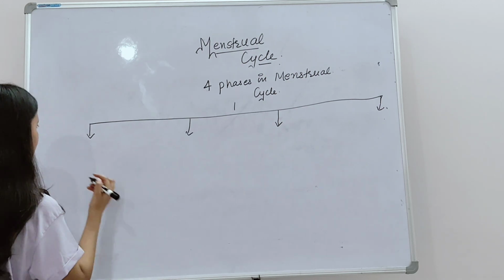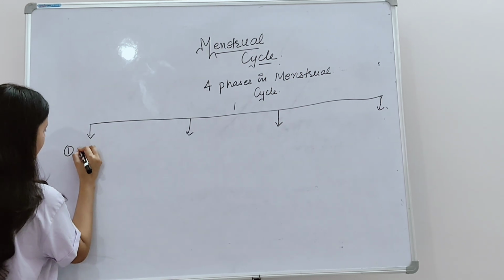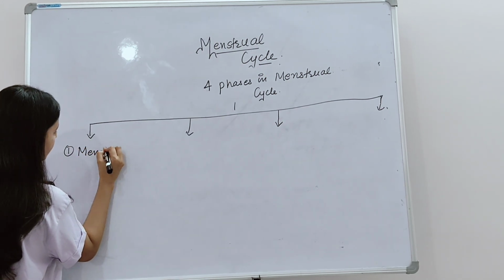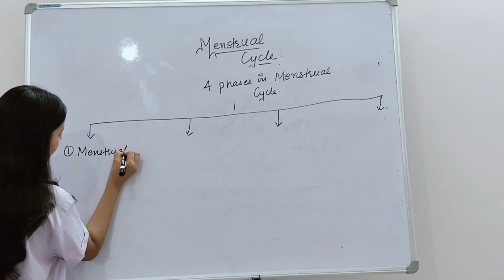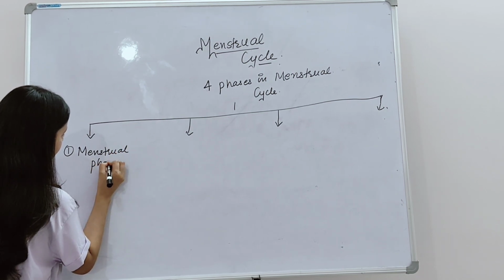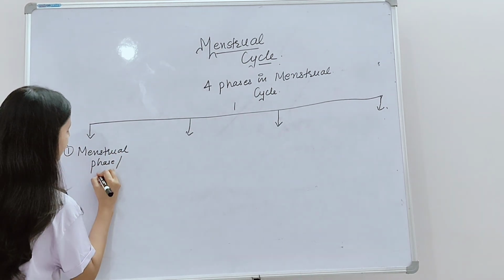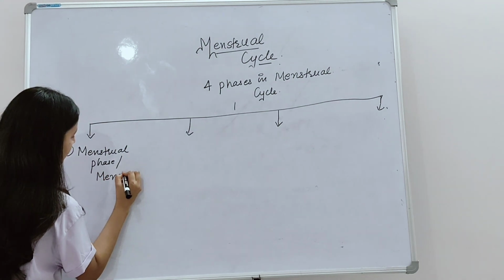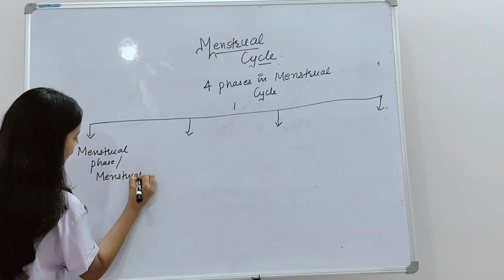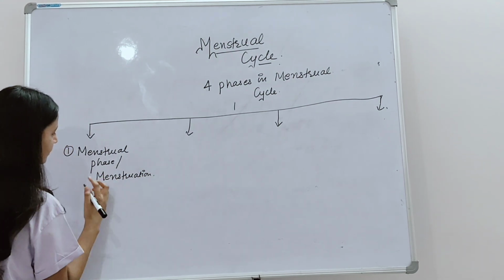So now let's see. The first phase is the menstrual phase, or we can simply call it menstruation, when actual bleeding starts.